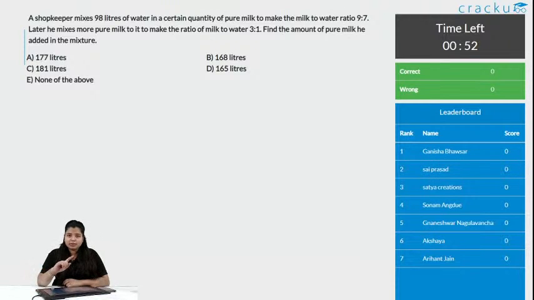Each question has a timer of 1 minute. You need to solve that question in that particular time and mark your answer correctly.